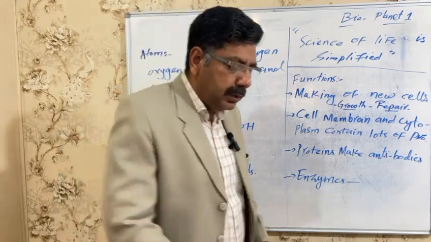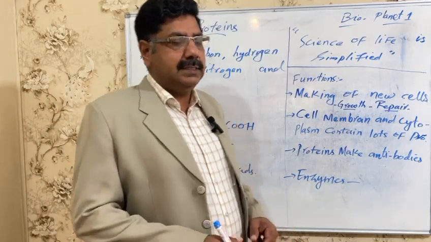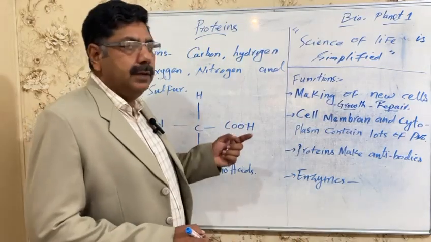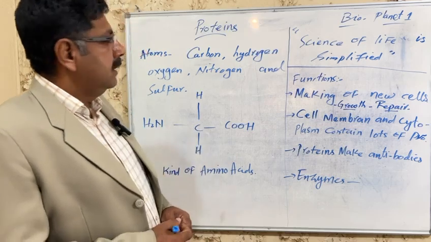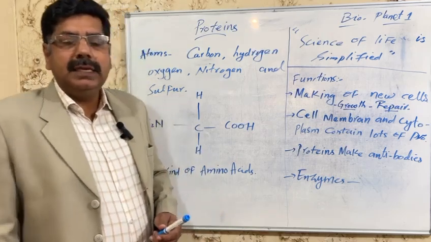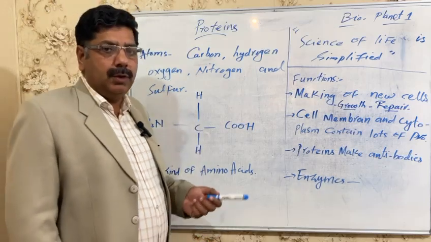Today, as we are discussing chapter 4, one of the topics is proteins. These proteins are made up of biomolecules.